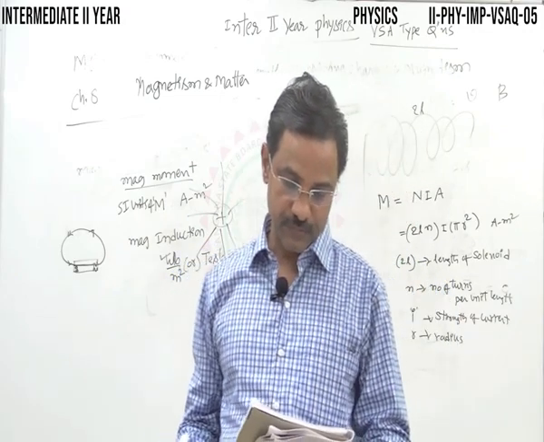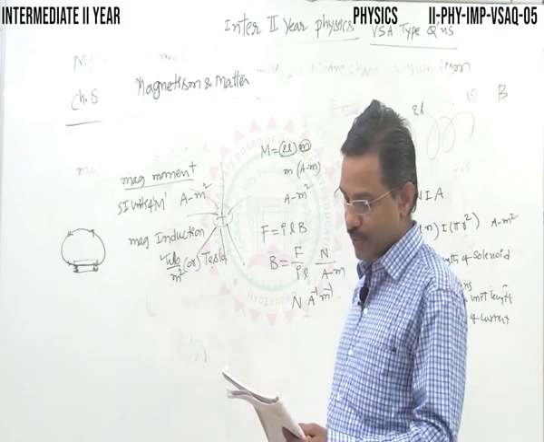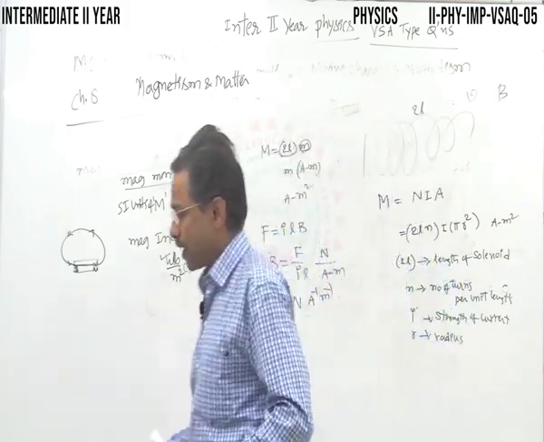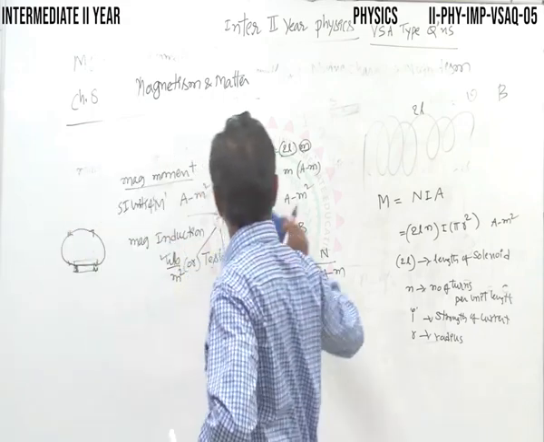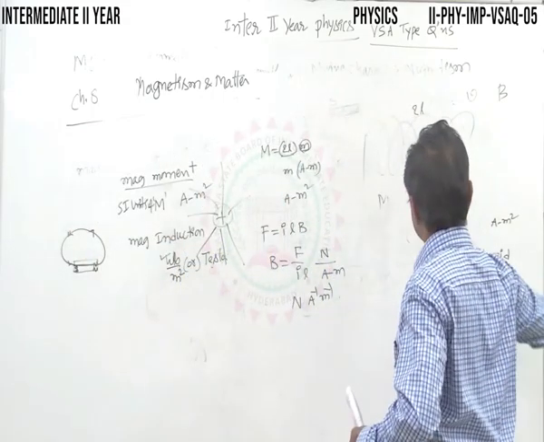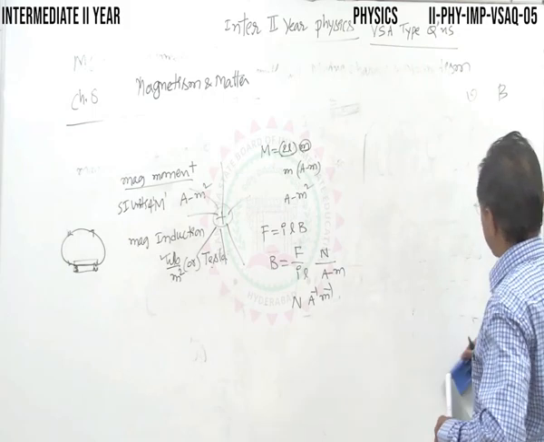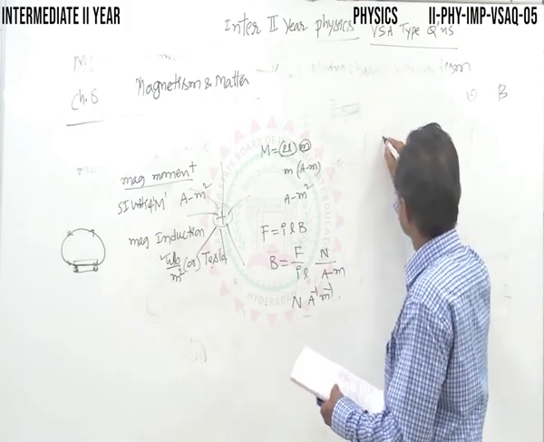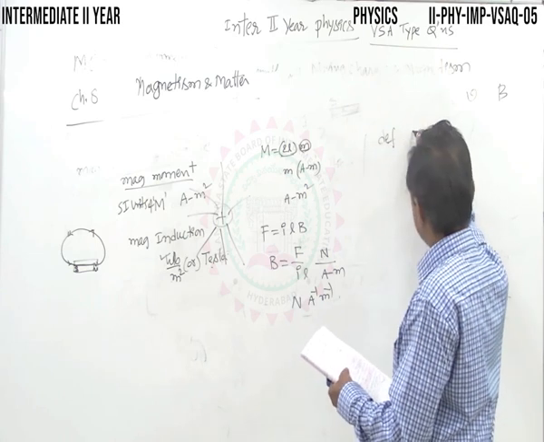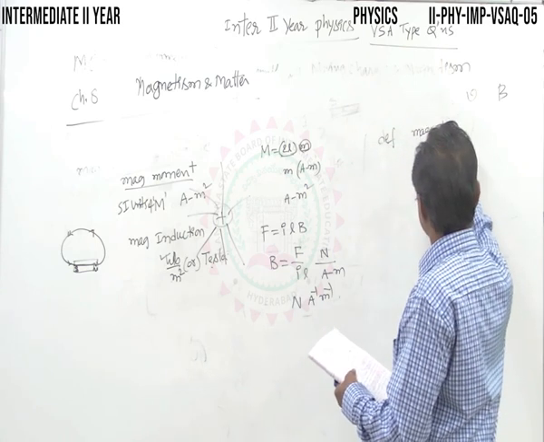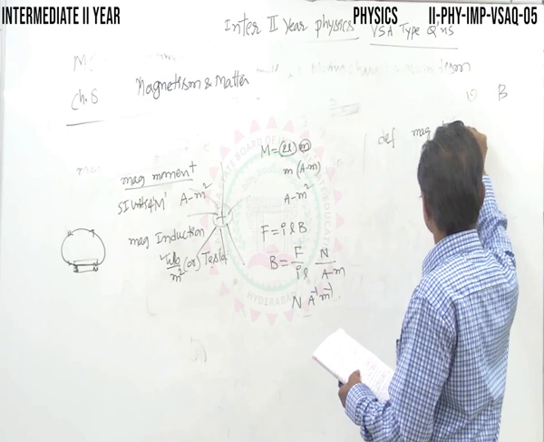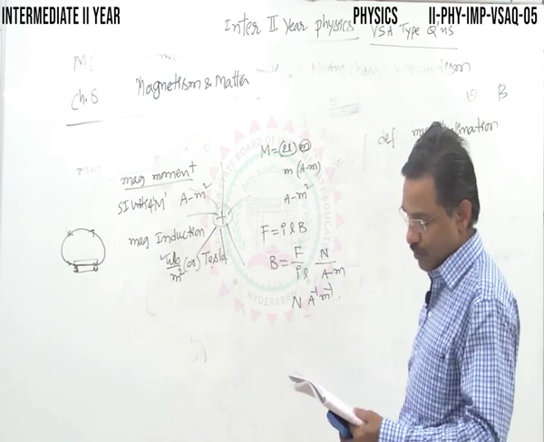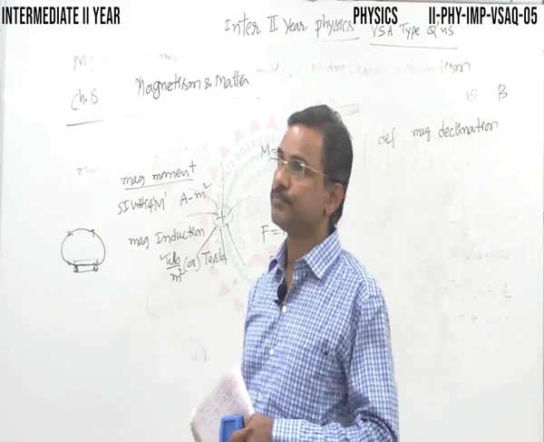Next, this we recently discussed. Define magnetic declination. Definition of magnetic declination.